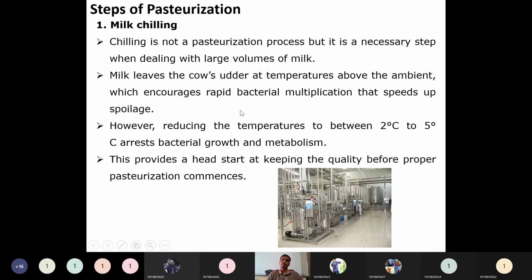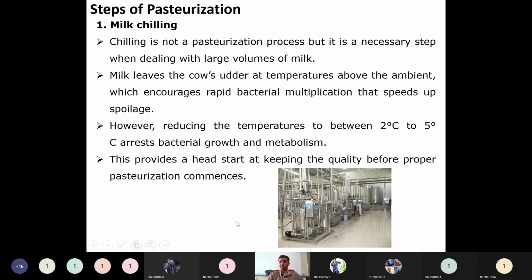However, reducing the temperature to between 2 to 5 degrees centigrade arrests bacterial growth and metabolism. By just preserving that food around this temperature, the bacterial growth can be arrested, but we cannot kill the bacteria using the chilling method. We cannot offer any metabolic effect, so they will just be inactivated. This provides a head start at keeping the quality before proper pasteurization commences. So chilling the milk is nothing but a pre-treatment process, we can say.